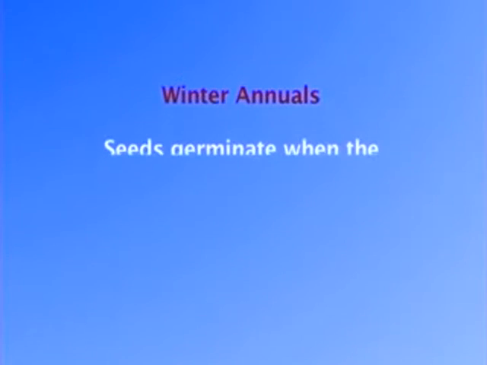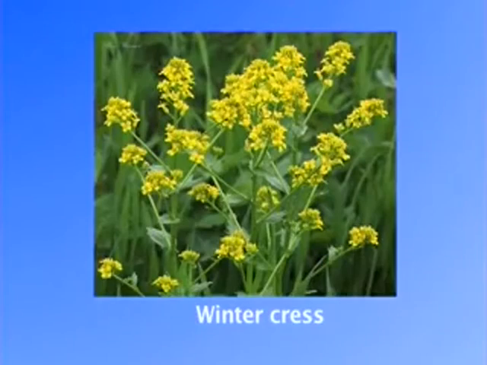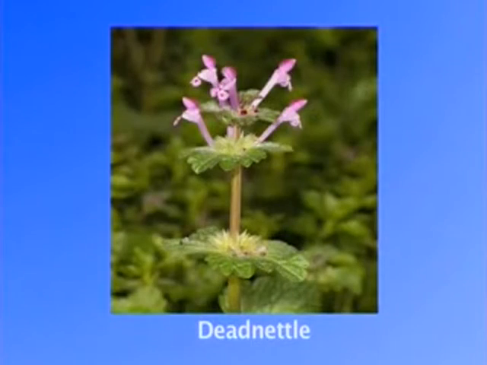The seeds of winter annuals germinate in soils when the soil temperatures are very low, as encountered in autumn or winter. The winter annuals grow close to the ground under snow cover and then utilize the warm periods of winter after snow melt to grow and complete their life cycle. The common examples of winter annuals are wintercress, chickweed and dead nettle.